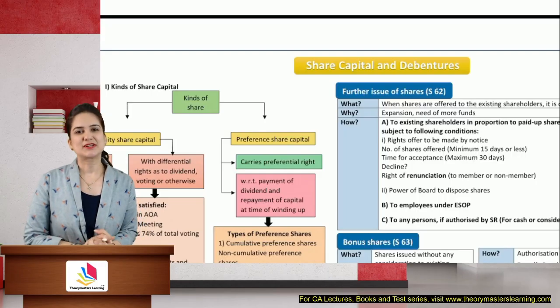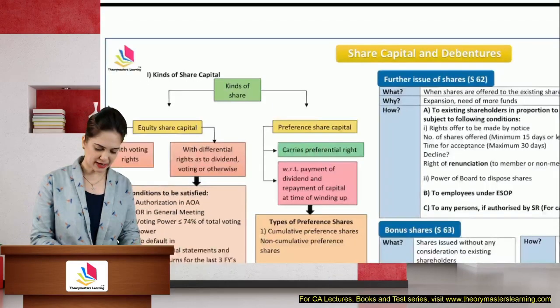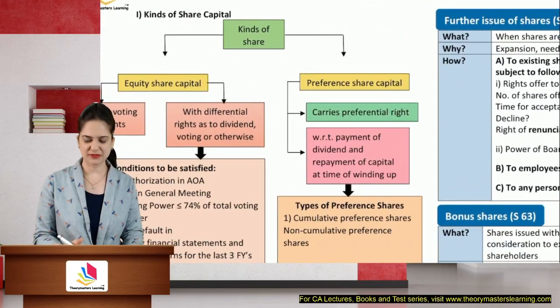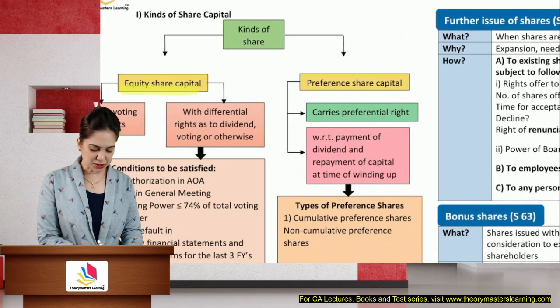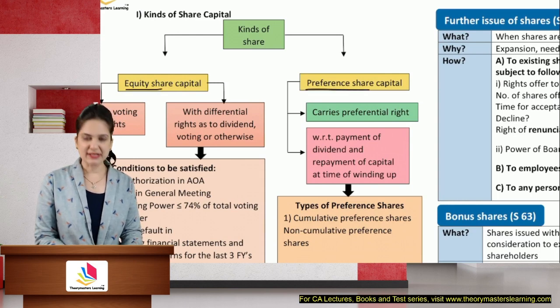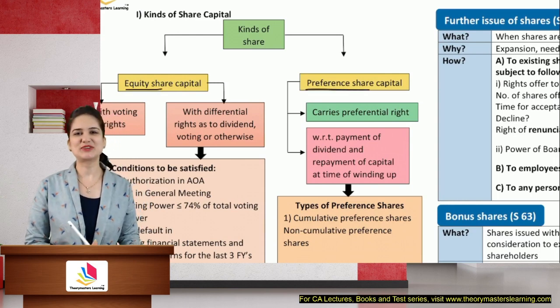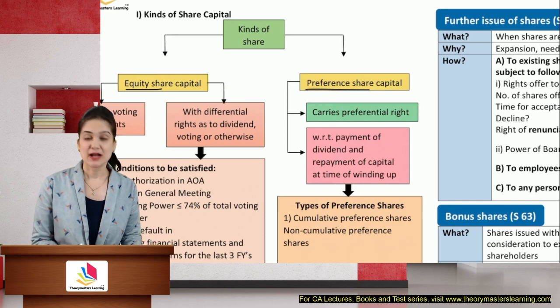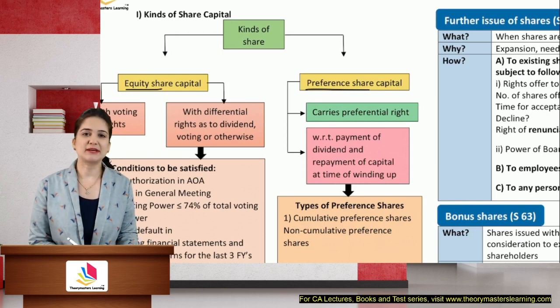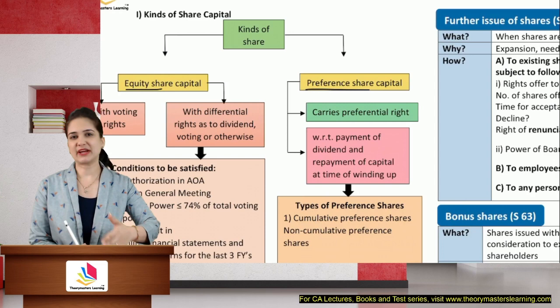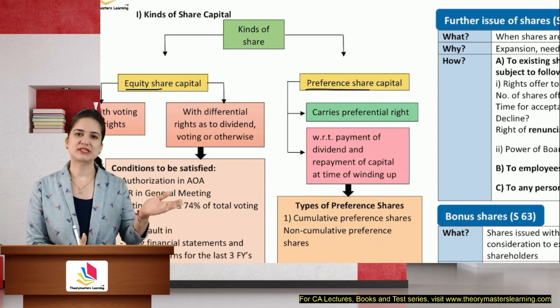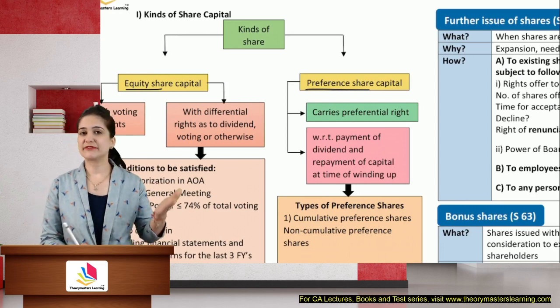Let us discuss share capital, shares and share capital. Now there are different kinds of shares. We have equity share capital and preference share capital. Equity shares are those which are not preference shares. Preference shares are those which carry preferential right. So they have the right to receive dividend before it is given to the equity shareholders.